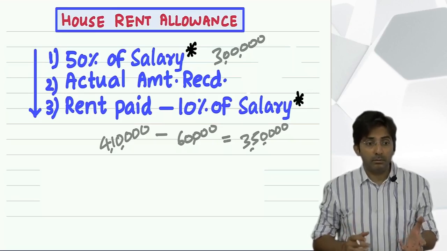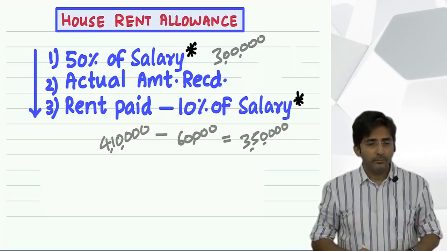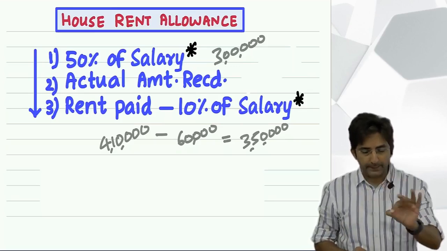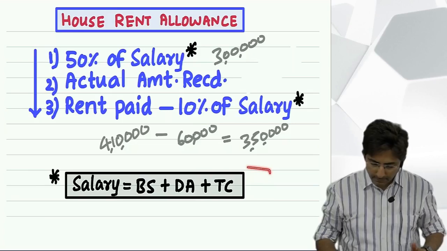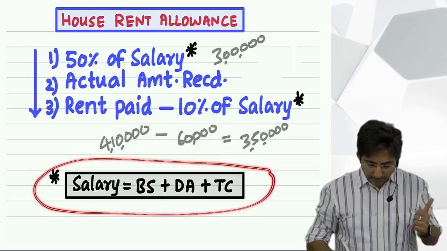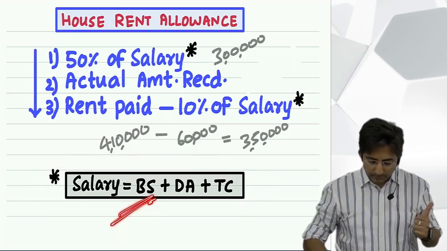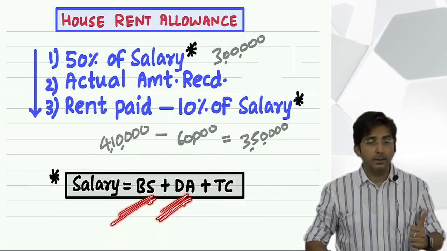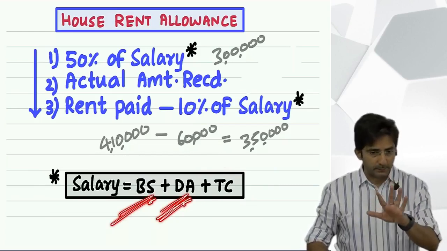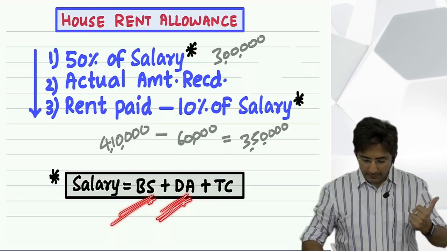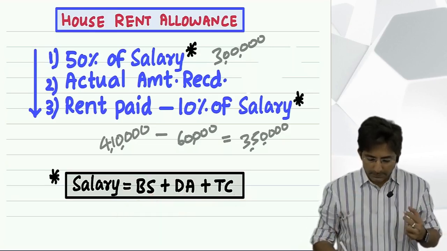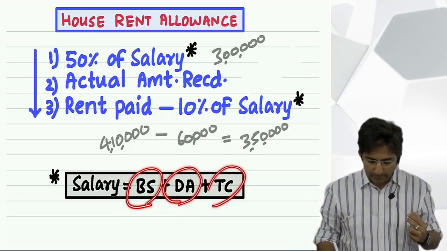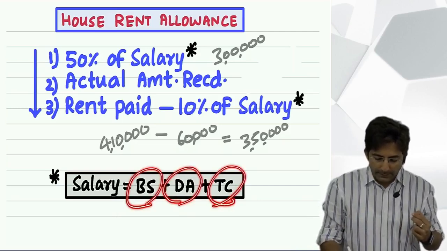But here the law has defined it. See here, salary means basic salary, dearness allowance, and turnover commission. I will explain what dearness allowance is in some time, and turnover commission also. But these 3 items you have to total up. That will give you this salary.